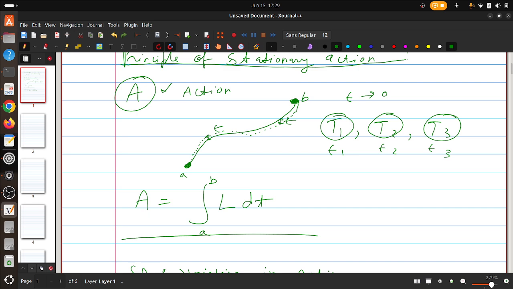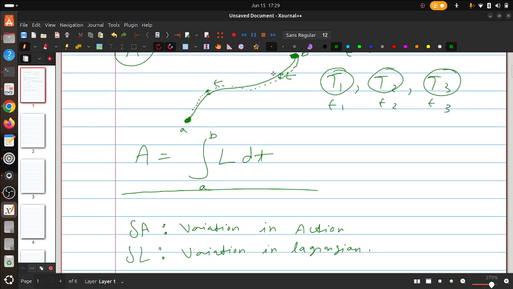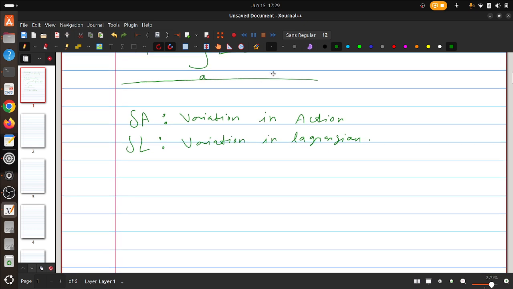Hence, there will be a variation. So we can write the variation in action due to the variation in Lagrangian as the integral of delta L dt.